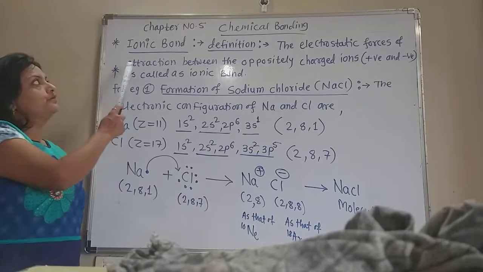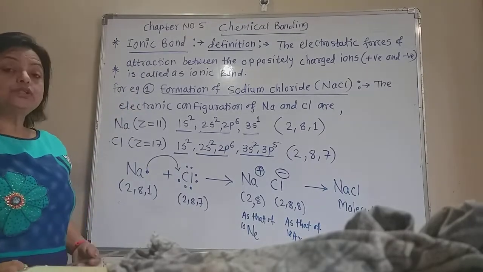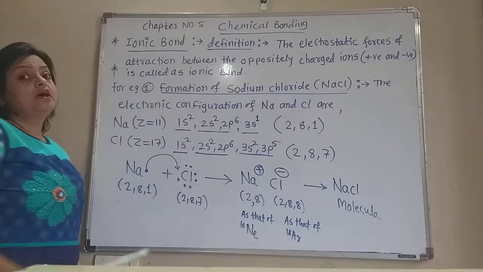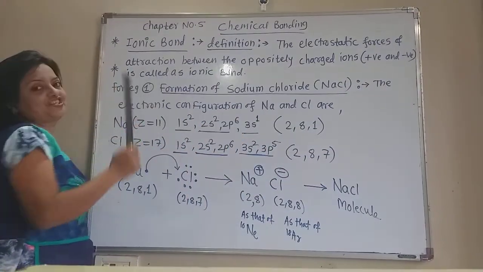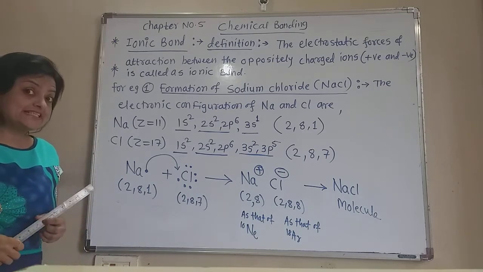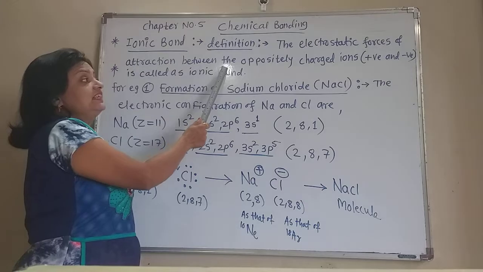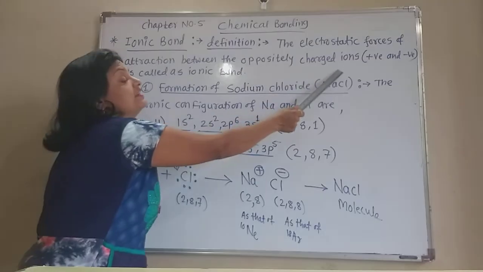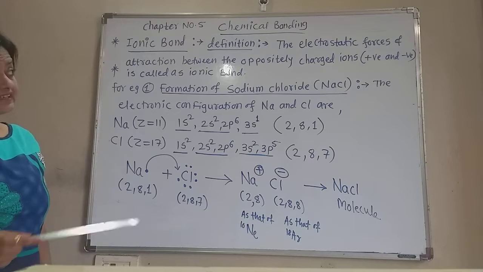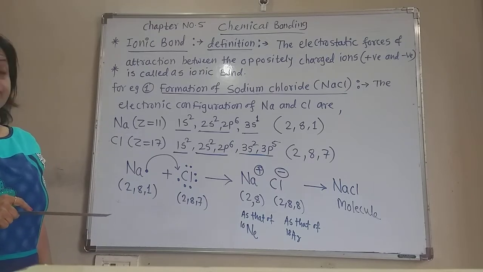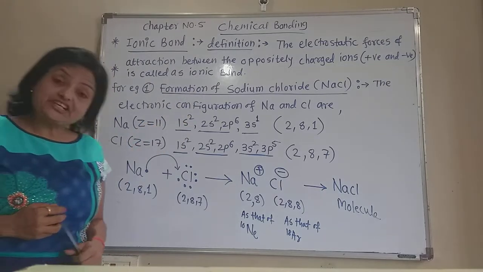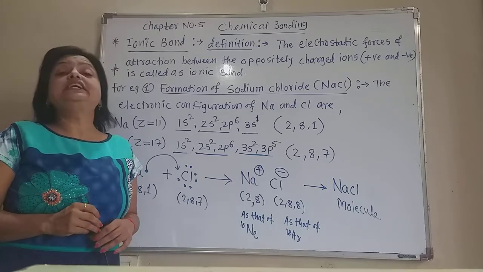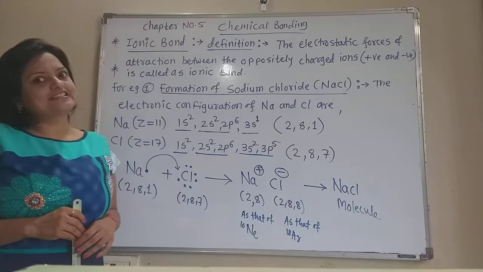Now see the formation of the ionic bond. How is the ionic bond formed? First see the definition of the ionic bond. The electrostatic force of attraction between the oppositely charged ions, that are the positive and negative ions, is called the ionic bond.